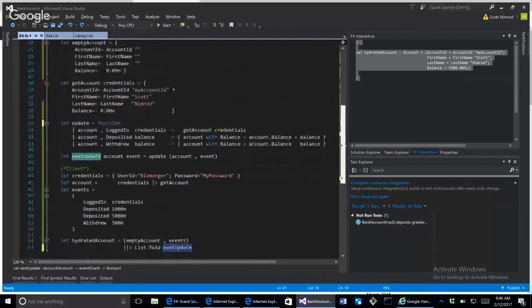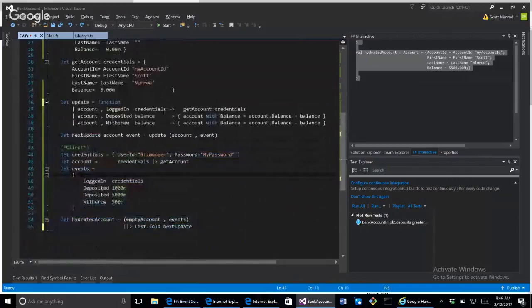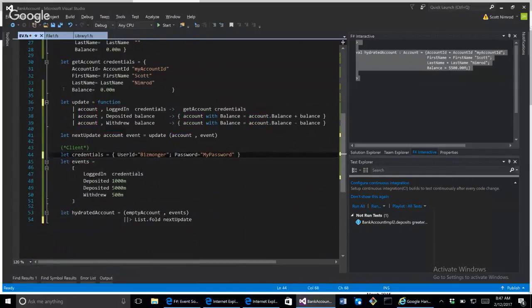The client is over here. The client basically goes ahead and creates the initial account, and then from there, I'm not even using this account. Am I using this account? I'm not using this account. Yeah, that's weird. All right, that's better. Anyway, so am I using credentials? Yeah, all right, I'm using credentials.